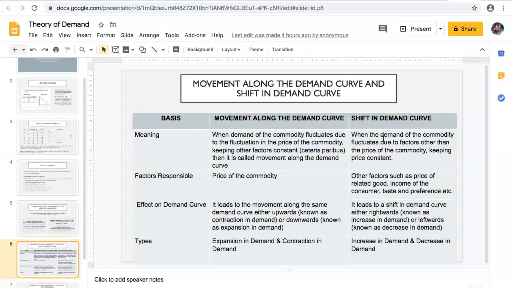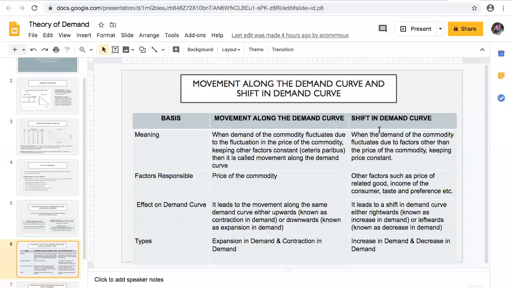On the other hand, shift in demand curve: when the demand of the commodity fluctuates due to the other factors, or due to the factors other than the price of the commodity, keeping price constant.